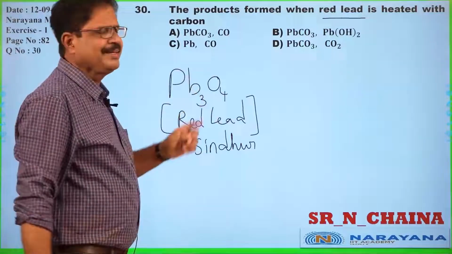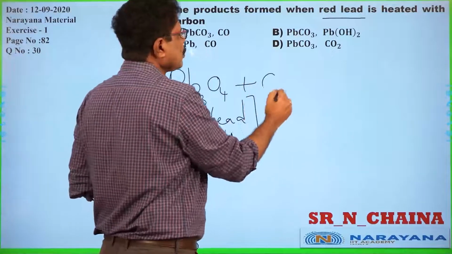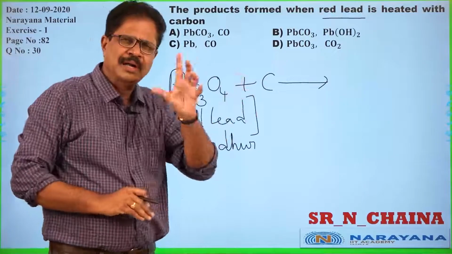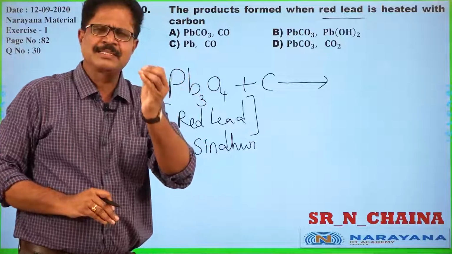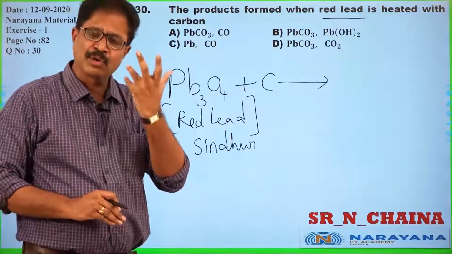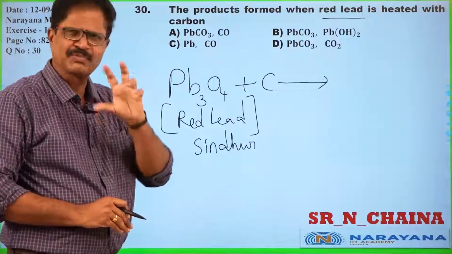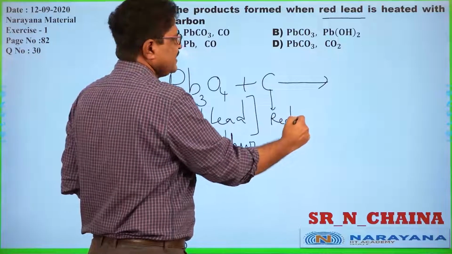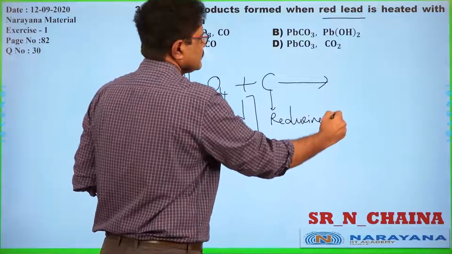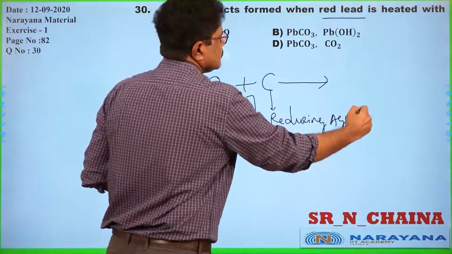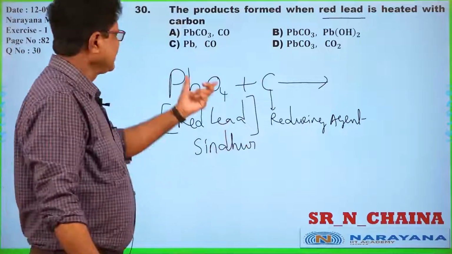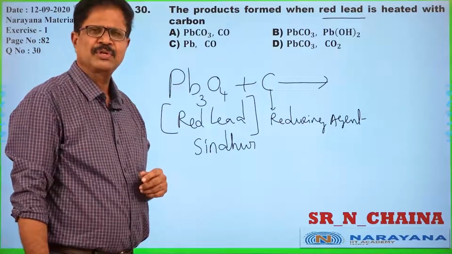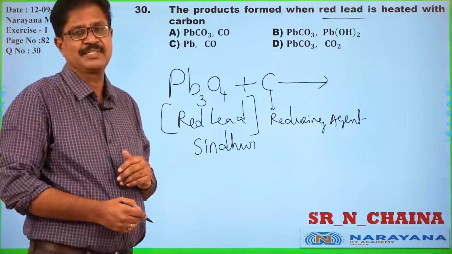So this red lead on heating with coke, here there is an interesting thing. Coke or carbon is the best reducing agent among many reducing agents, a powerful reducing agent. It removes the oxygens present in Pb3O4 completely.